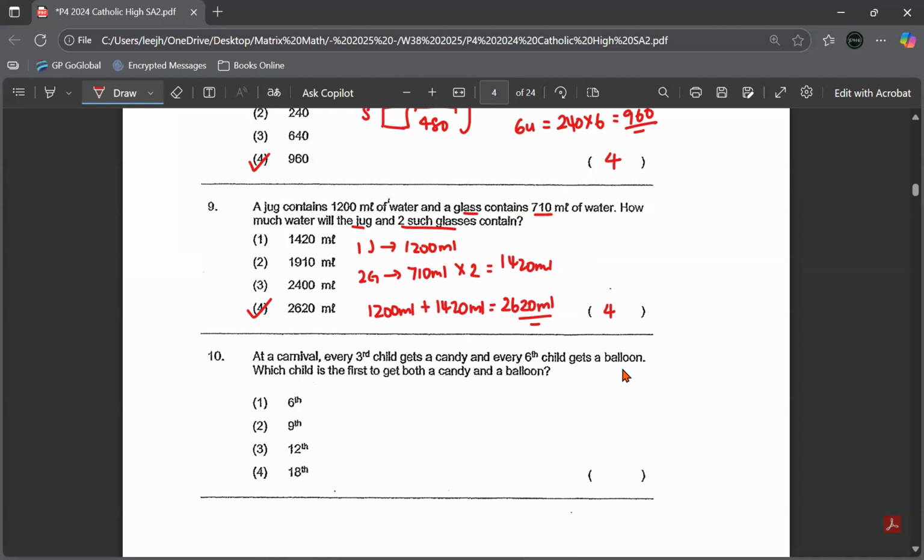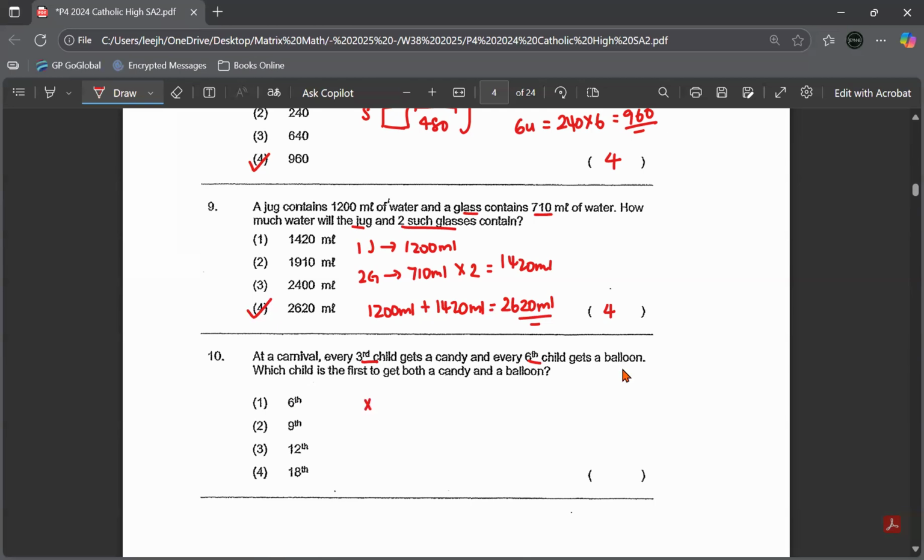Question 10. At a carnival, every third child gets a candy and every sixth child gets a balloon. Which child is the first to get both a candy and a balloon? So you know that we're looking at multiples already, which is multiples of 3 and multiples of 6. Because every third child gets a candy. So the third one, then followed by the next third child, which is the 6th.